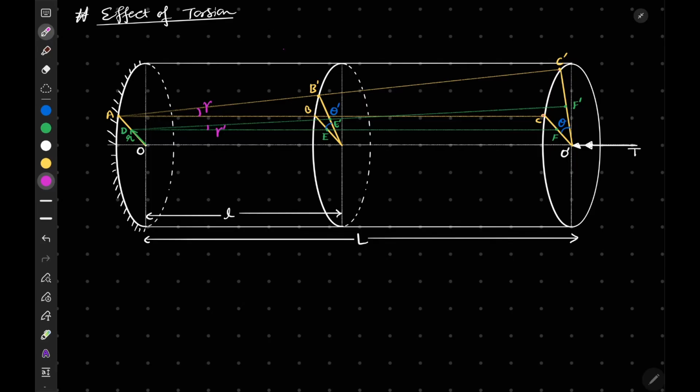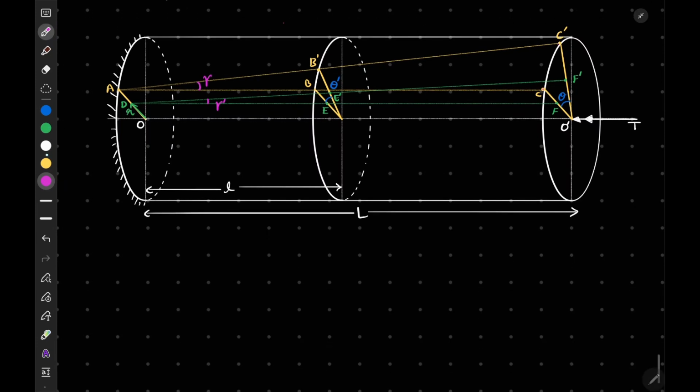So let me write the terms that we have defined here. The first term is theta. Theta is known as the angle of twist, and theta dash we can also name as the maximum angle of twist of the shaft. Why have I used the term maximum? Because at the free end the twisting will be maximum.